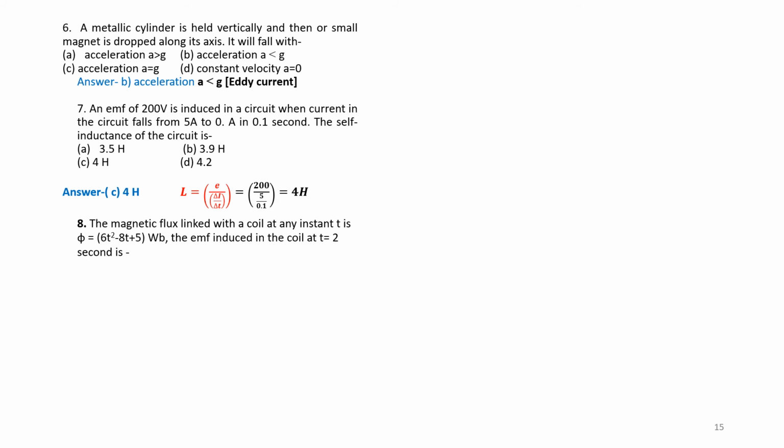Therefore the terms are 12t minus 8. With t as 2 seconds, 12 into 2 is 24, minus 8 equals 16. Therefore, the answer is minus 16 volts, with the minus sign coming from the minus in the formula.